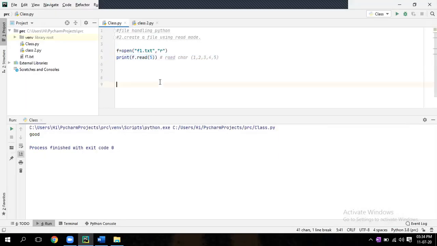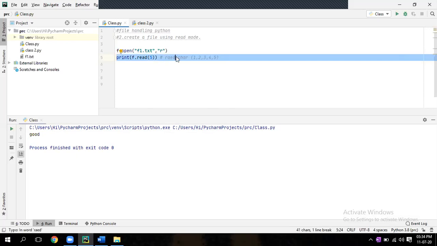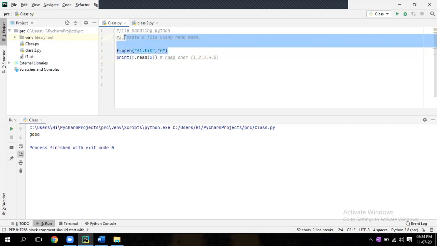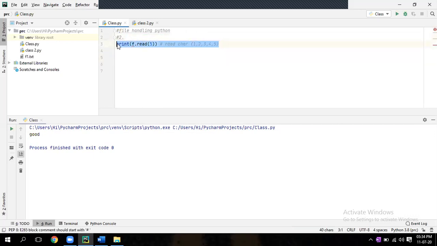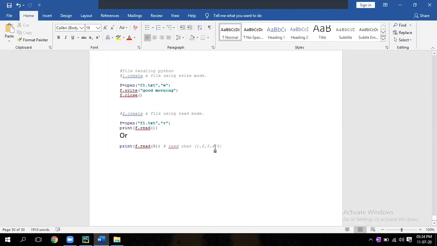Now append mode. Go to your document. Copy the write mode, the 3 lines.